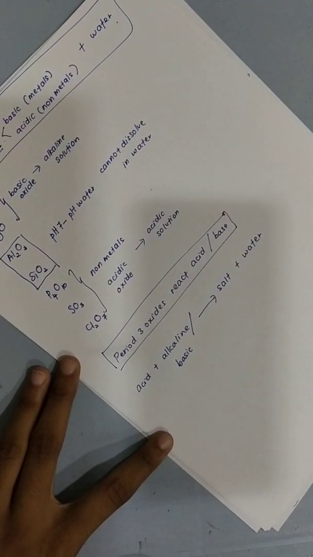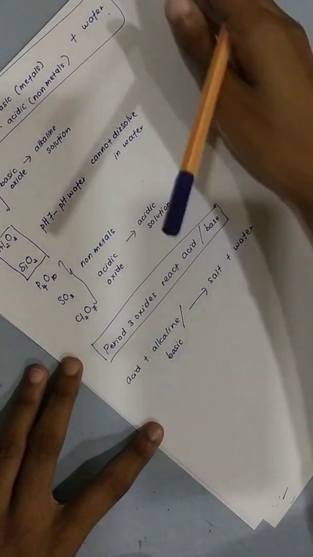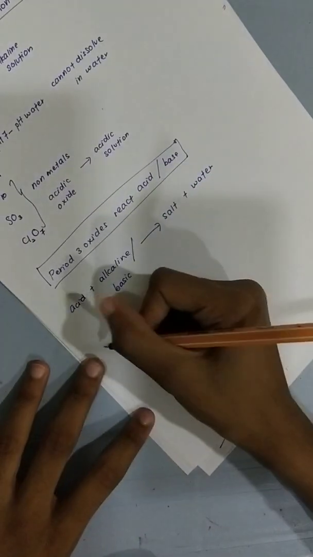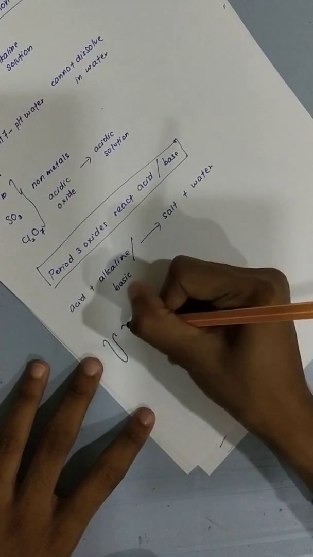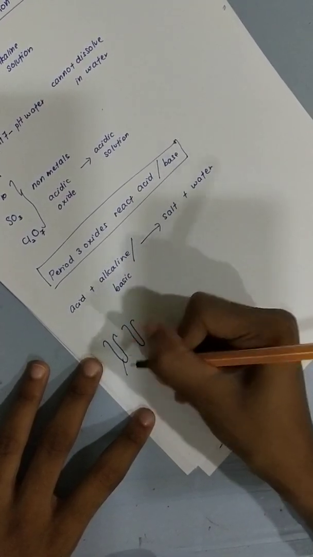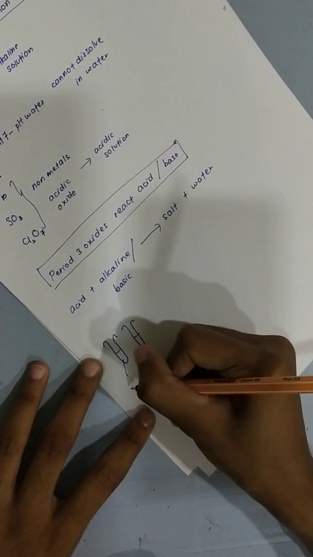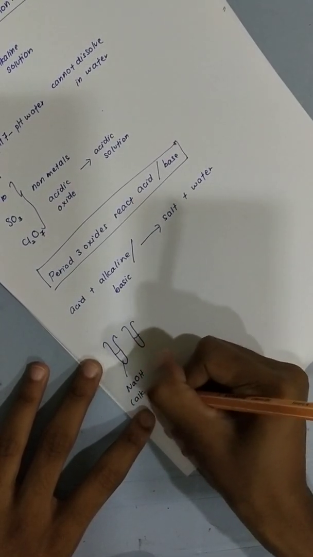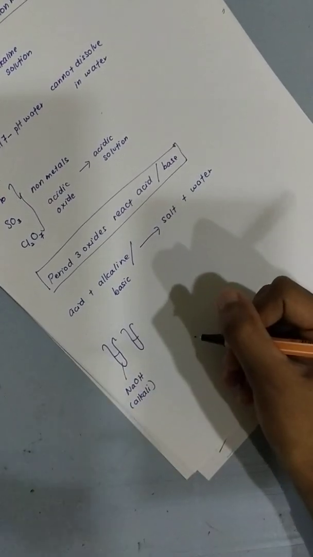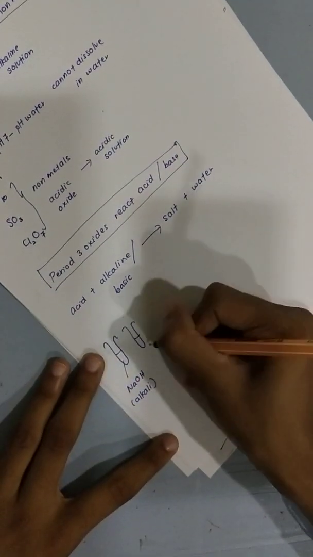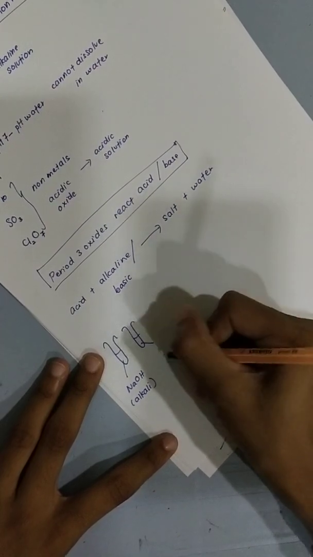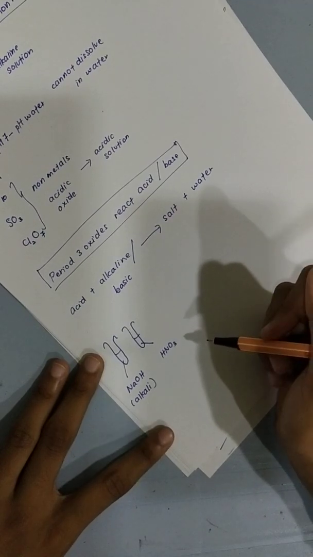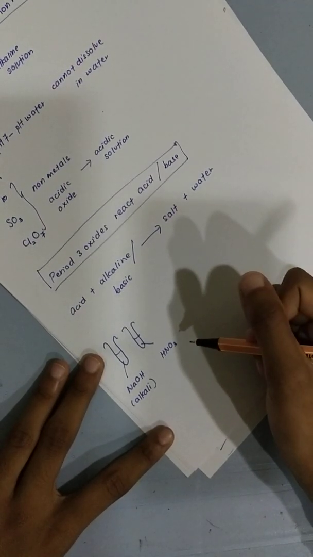If you have read experiment 4.2, there will be 2 test tubes. One test tube is filled with sodium hydroxide, because sodium hydroxide is the alkaline solution. Another test tube is filled with nitric acid. It's not hydrochloric acid or sulfuric acid.